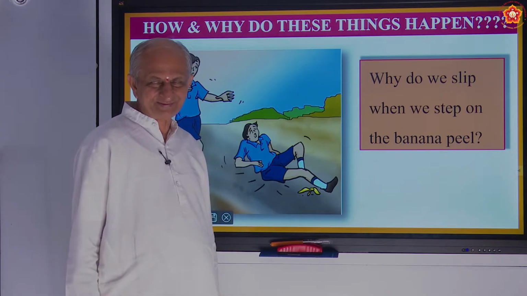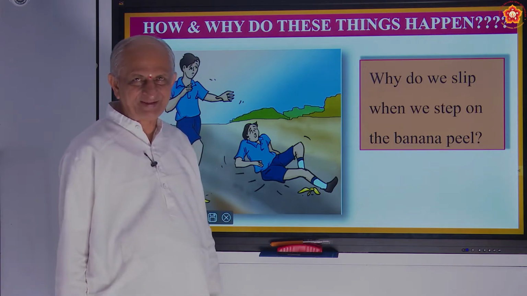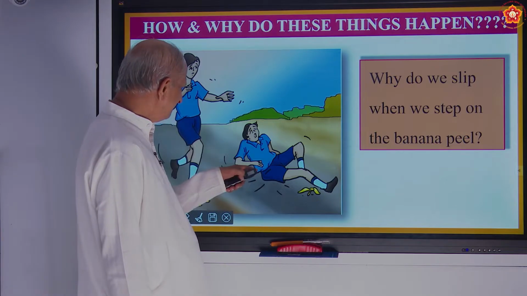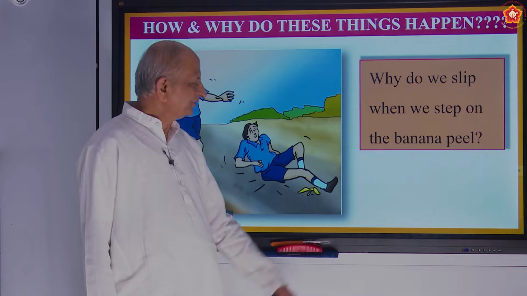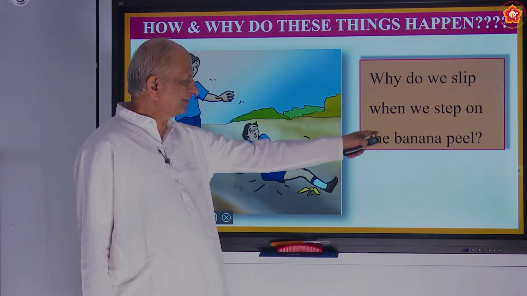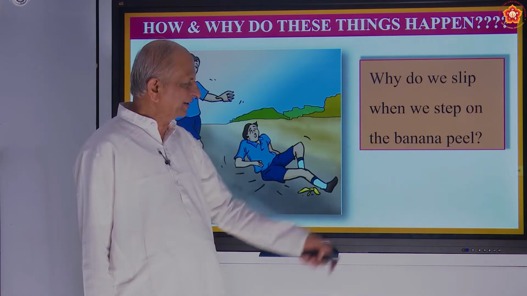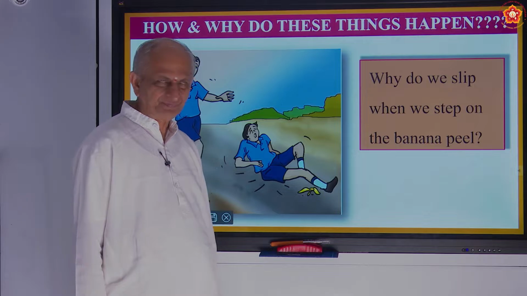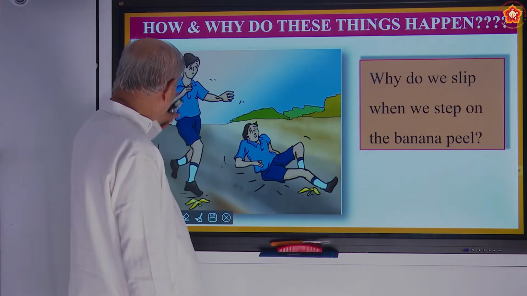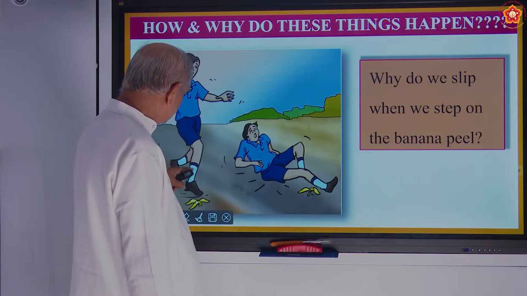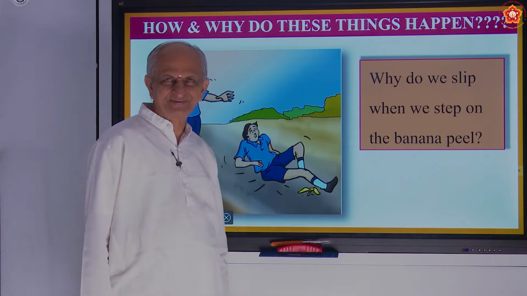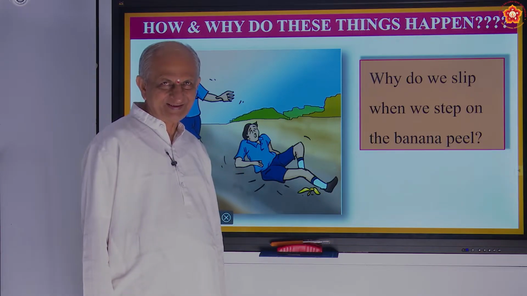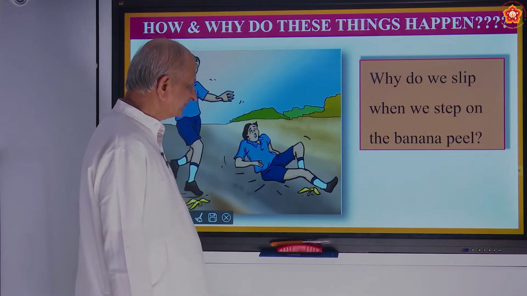He pressed the banana peels and he falls down. So why do we slip when we step on the banana peel? So the boy who was like this, after pressing the banana peel, becomes like this. Correct? So that is why they are asking.